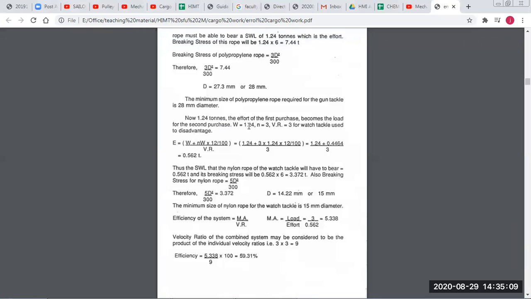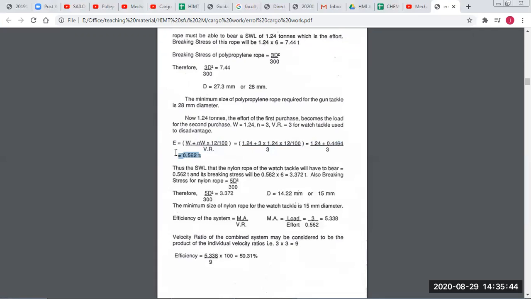So W is 1.24. Now the number of sheaves is 3 in the watch tackle. Velocity ratio will also be 3 because it is rigged to disadvantage. So effort is equal to W plus n W f, where friction is 12 percent, upon VR. So 1.24 plus 3 into 1.24 into 12 by 100, by 3, is equal to 1.24 plus 0.4464 by 3, that is 0.562 ton. This is the effort for the watch tackle.